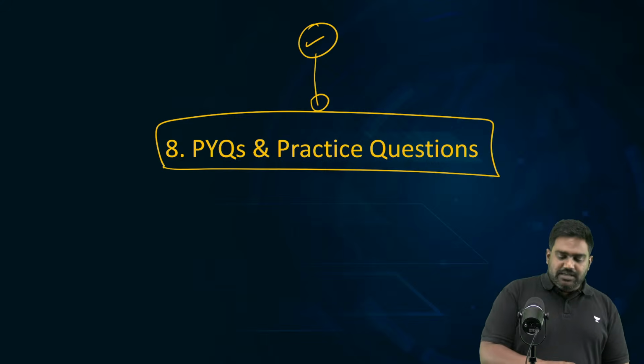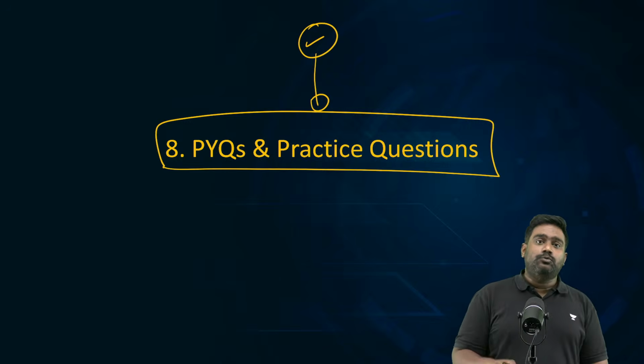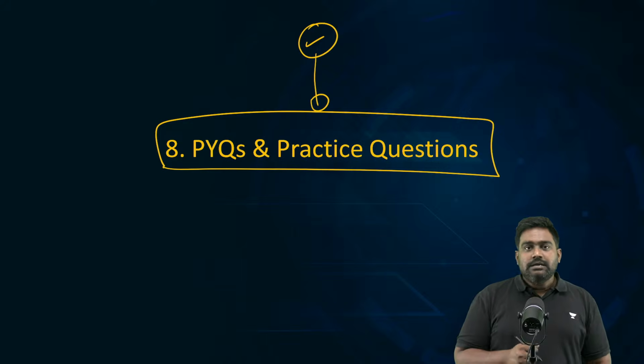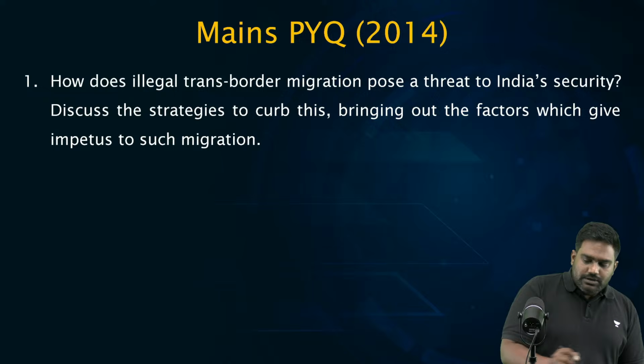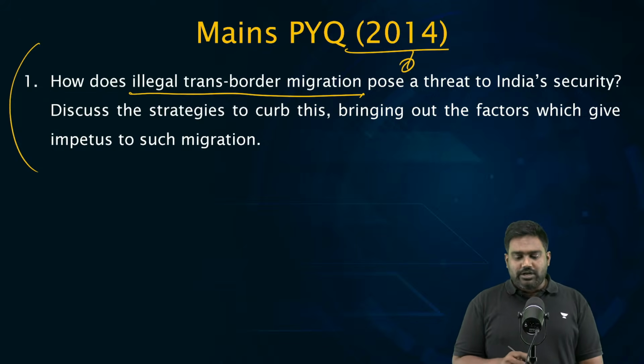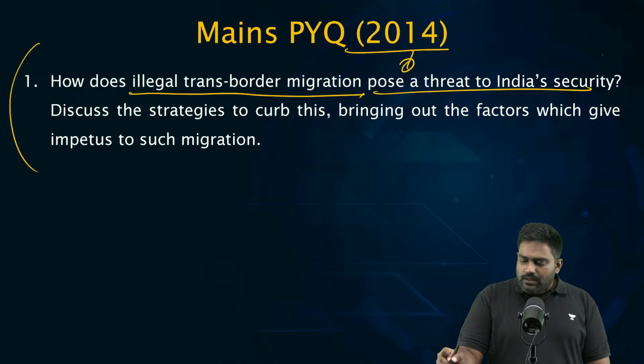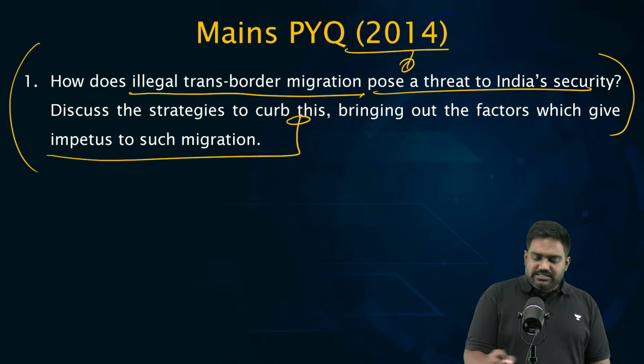Now, at the end, I've given you all the PYQs and some practice questions for you to practice your answer writing. Please take a look at the PYQs. Look at this question asked in 2014. Question on illegal transborder migration. It refers to illegal migration from Bangladesh. How it has affected India's security situation.